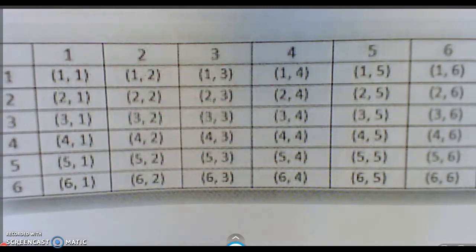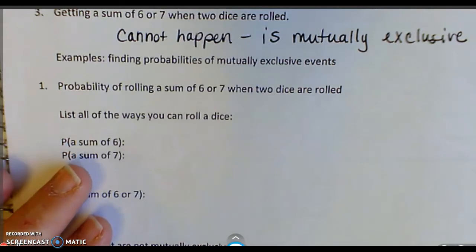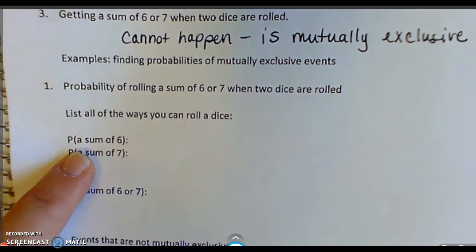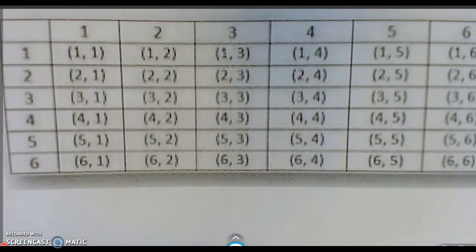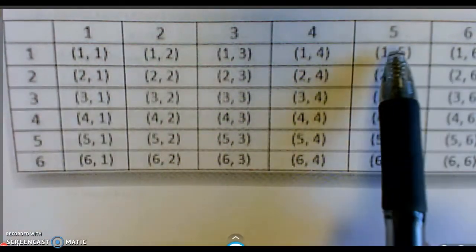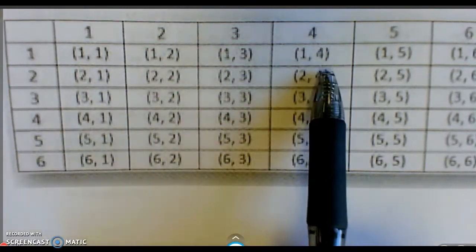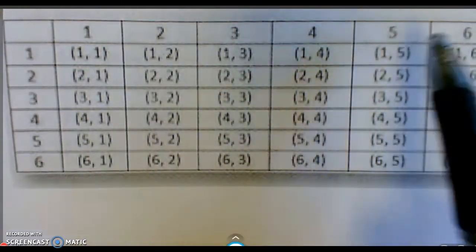So the particular problem that we're looking at says that we want to list all of the ways that you can roll a dice. Well, that's all the ways. But then it says you want to get a sum of 6. So when I add them together, I want to get 6. So 5 and 1 is one way, and 1 and 5 would be another. 4 and 2, and 2 and 4, and then 3 and 3. So these ways right here are all the ways.